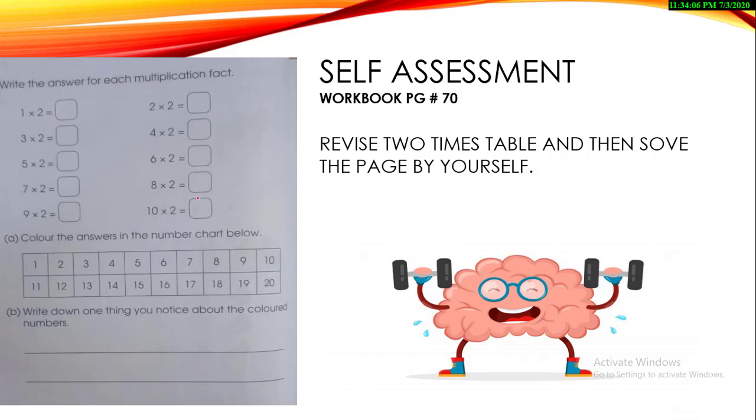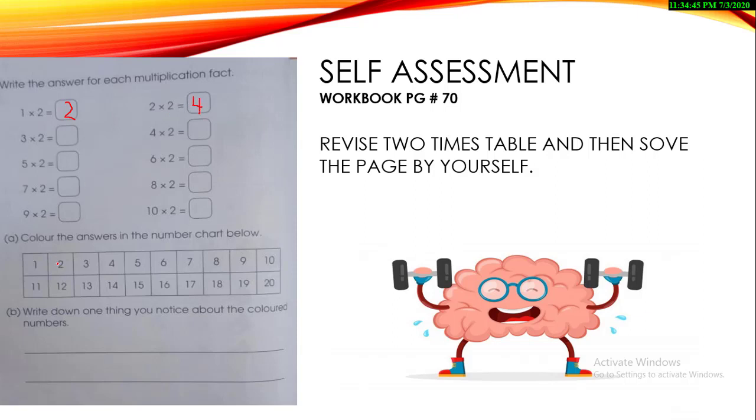This is a multiplication fact, but this page is very easy because this is about the two times table. One two is two, two twos are four. You know the table, you can quickly solve it. So this is very easy. Part A is color the answers in the numbers chart below. They are saying that you are going to color all the answers which are mentioned over here. For example, you will say that one two is, and two ones are two. I'm just solving one example for all of you. Two twos are four. Okay, so this is my answer.